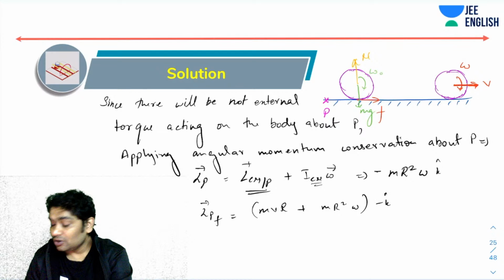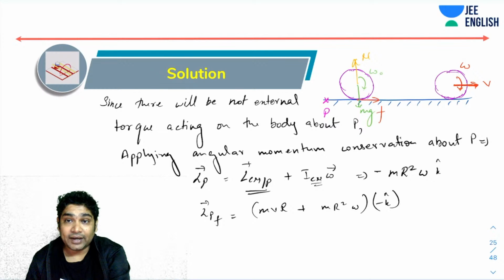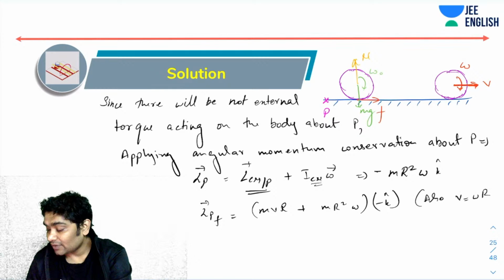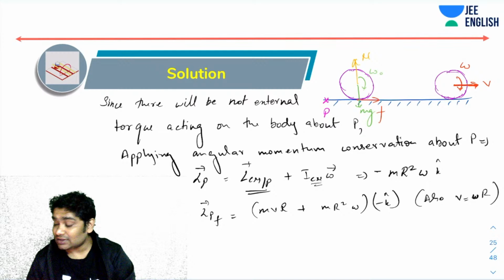So all you need to do is equate these two. You will also realize V equals omega r, because now pure rolling has started.